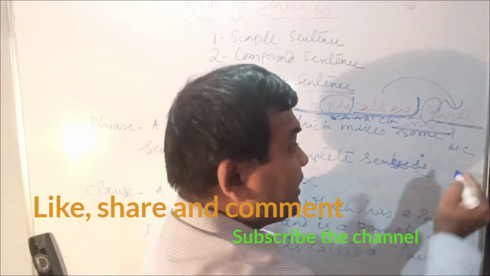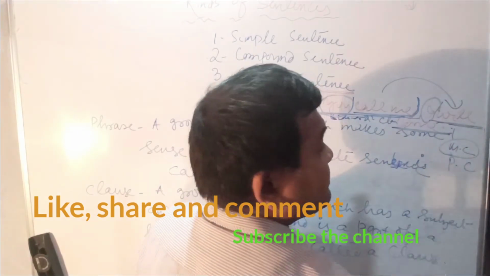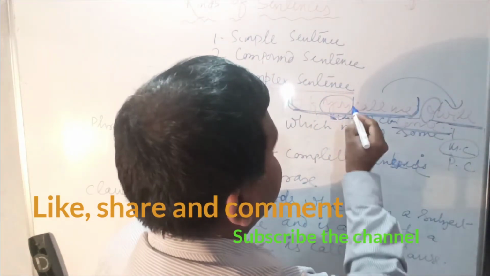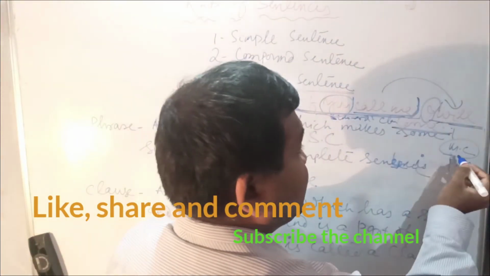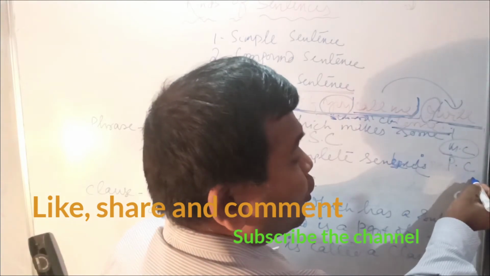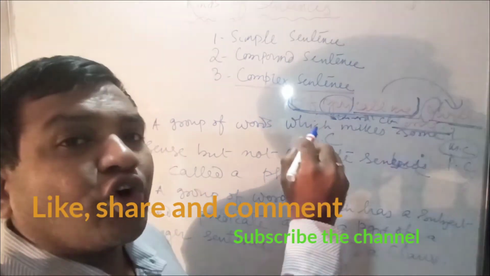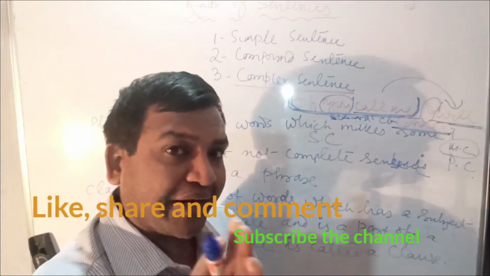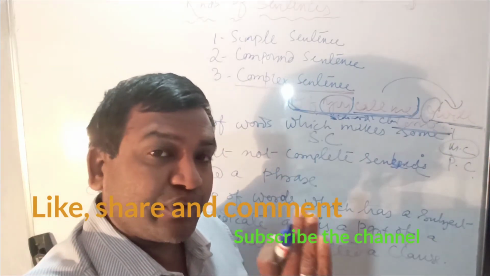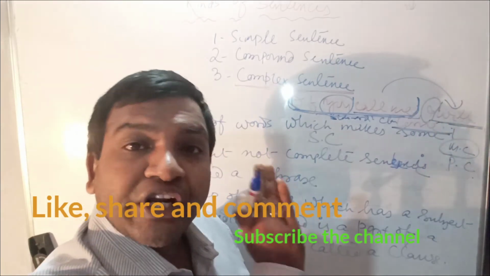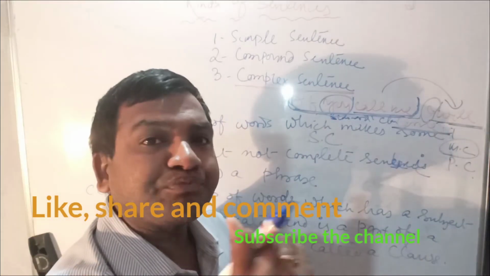Keep it in mind. Main clause is written as MC, or principal clause, PC, and this one is called SC, subordinate clause. This one is MC or PC, principal clause or main clause, and this one is dependent clause or subordinate clause. Keep it in mind. This will be helpful. I must have told you during the teaching of conditionals. Now let us see in various ways how clauses are used.